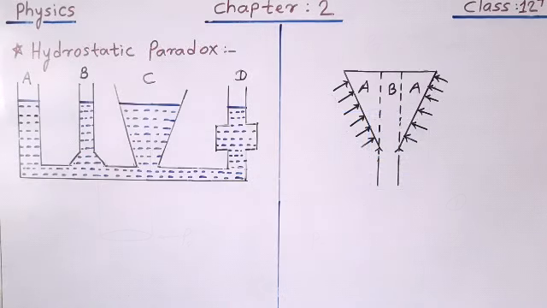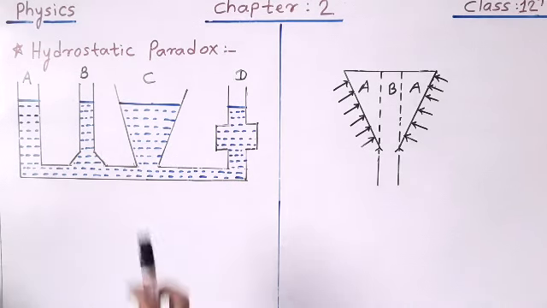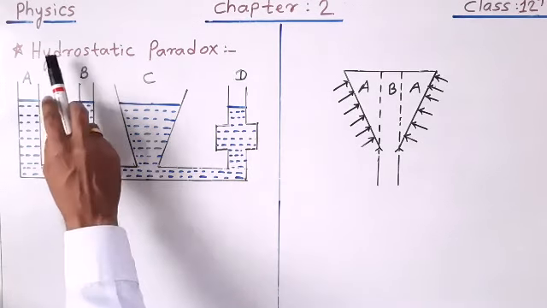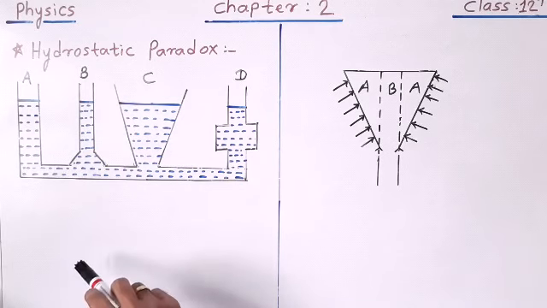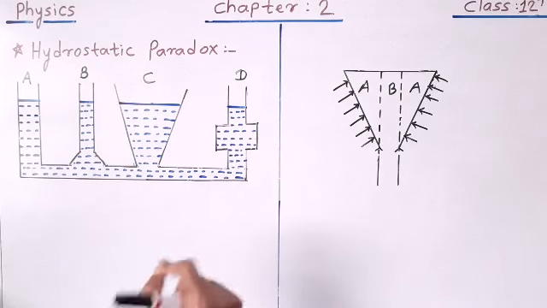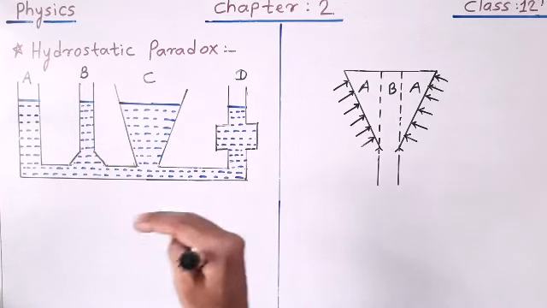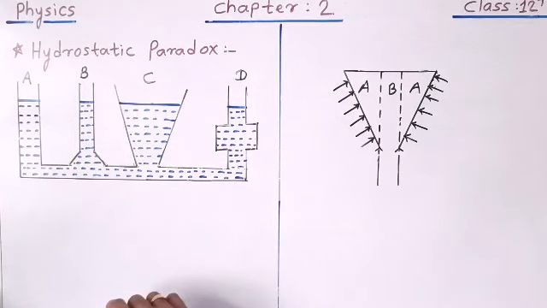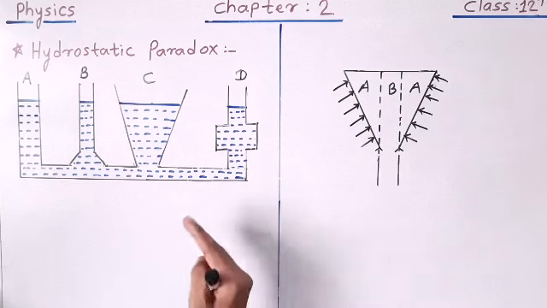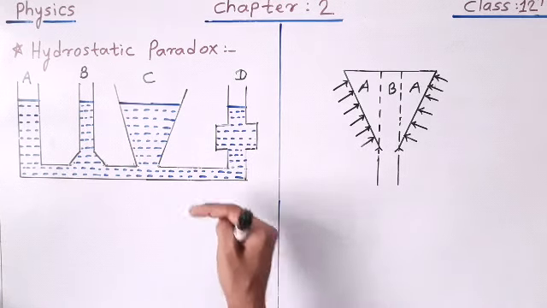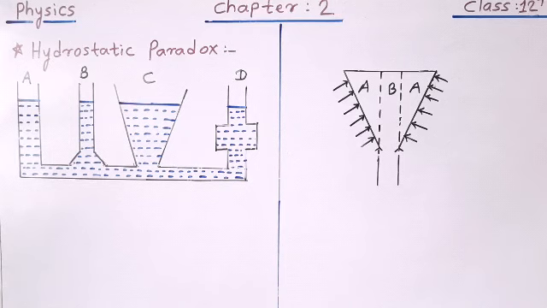Okay guys, now we are going to study an important topic here, the hydrostatic paradox. First of all, let us understand what is meant by hydrostatics. Hydrostatics is a branch of physics which deals with the study of properties of fluids at rest. When we study the properties of fluids at rest, that branch of physics is called hydrostatics. Now let us come to the point here.